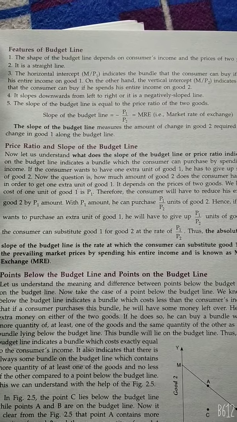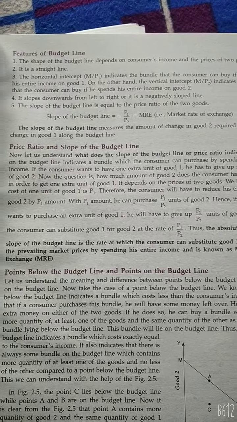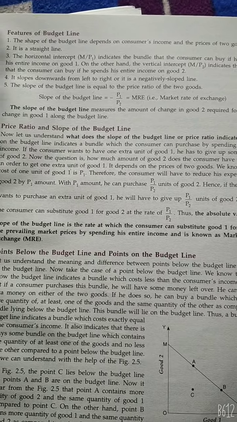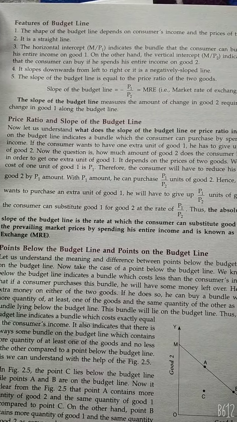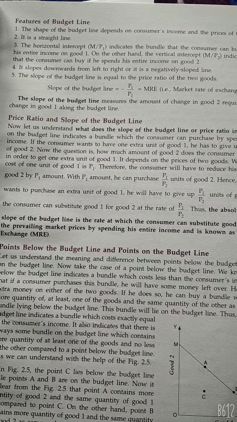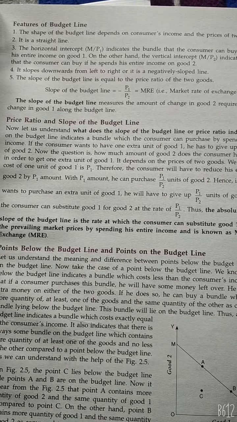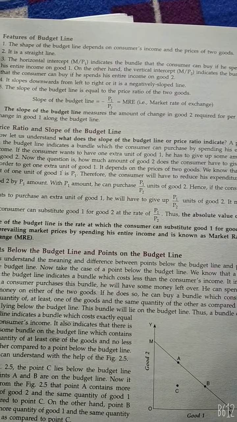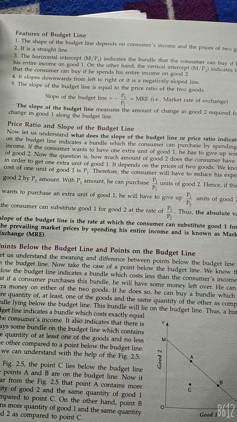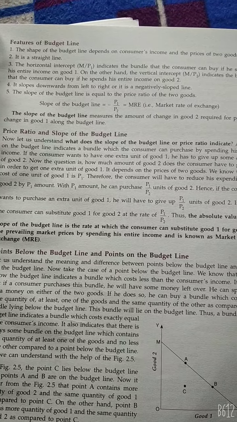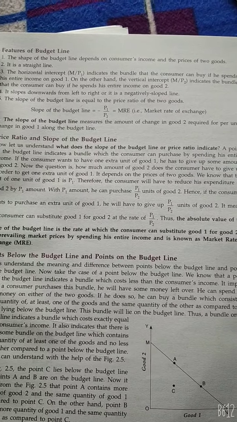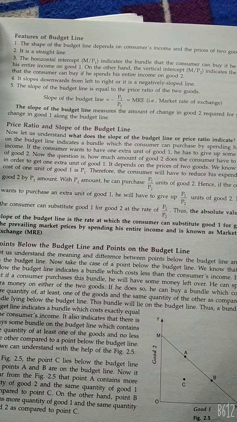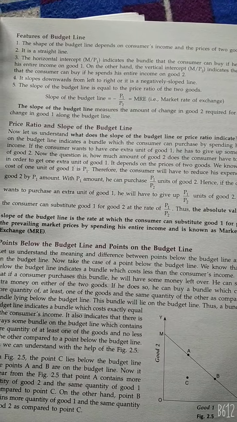Here are the features of the budget line. First, the shape of the budget line depends on the consumer income and the price of the two goods. Second, it is a straight line. Third, the horizontal intercept indicates the bundle that the consumer can buy if he spends his entire income on goods 1. On the other hand, the vertical intercept indicates the bundle that the consumer can buy if he spends his entire income on goods 2.